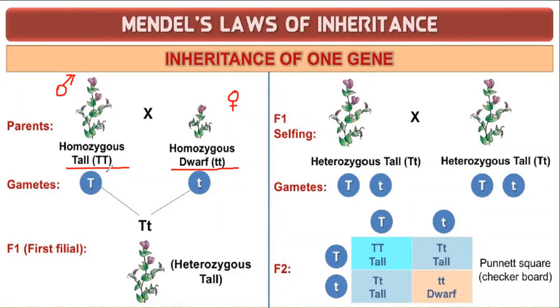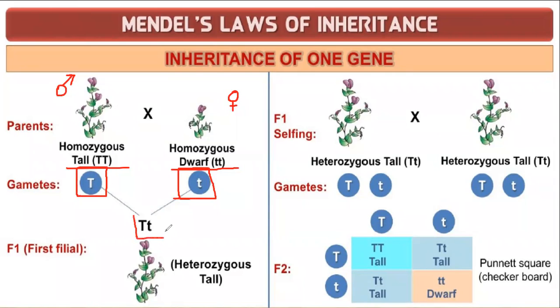So the gamete obtained from the first one is capital T. Since it is a gamete, it is encircled. The gamete obtained from the second parent is small t. Clear with taking the gametes, everybody? You have to split the letters of the parent. Then you will be able to get the gamete. And you are crossing it.